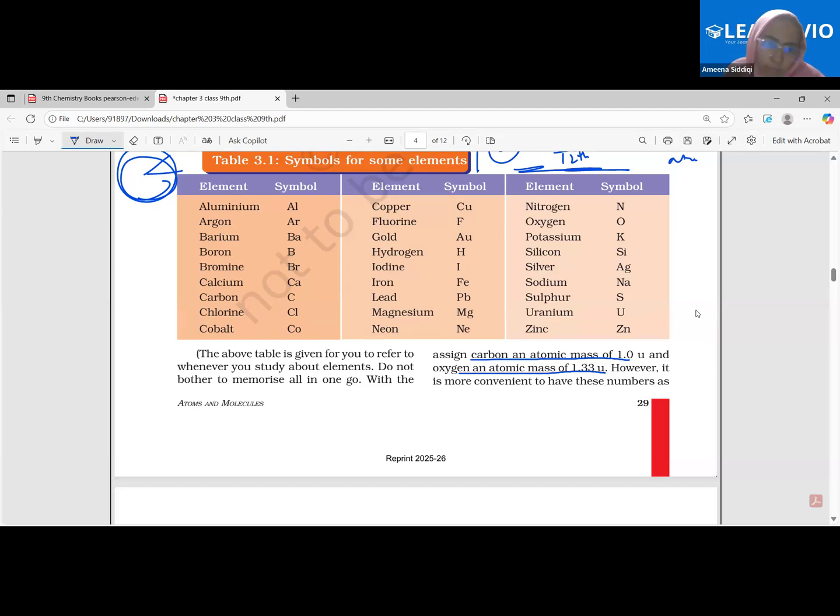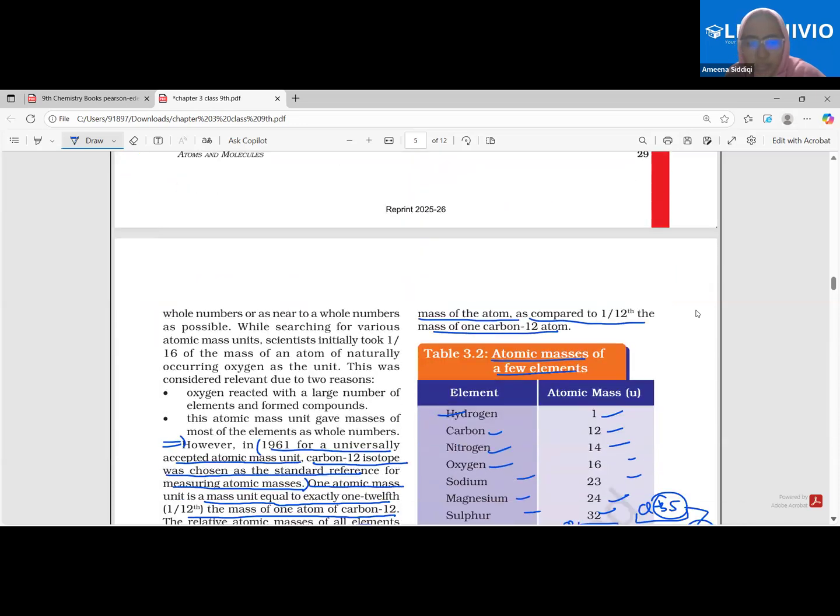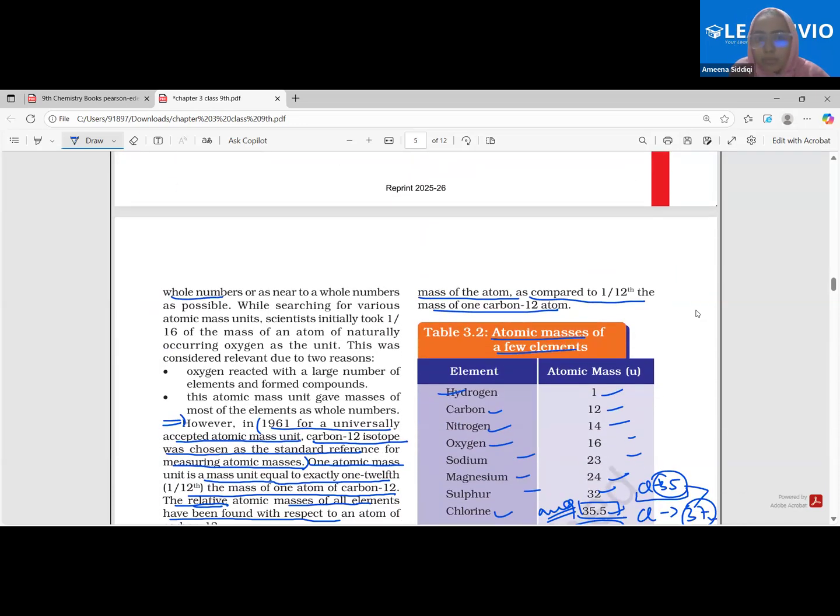Understood? Therefore, the mass of one oxygen atom was 1.33 times the mass of this one carbon atom. Clear, beta? However, it was more convenient to have these numbers as whole numbers or as near to a whole number. 1.33, what is this? This was not very convenient. Therefore, we wanted whole numbers, or at least near to whole numbers. For that, what do we need to do? We need to change the reference point, the standard unit. Therefore, the values will change.